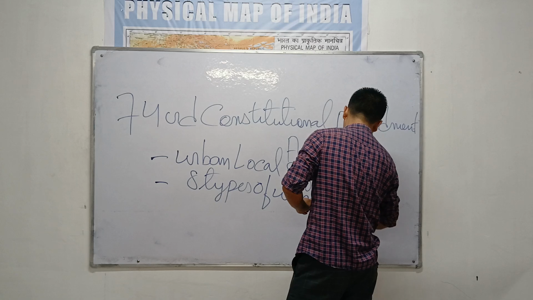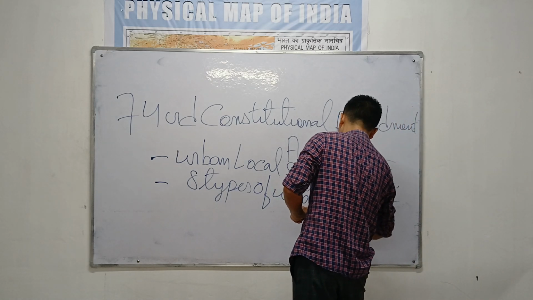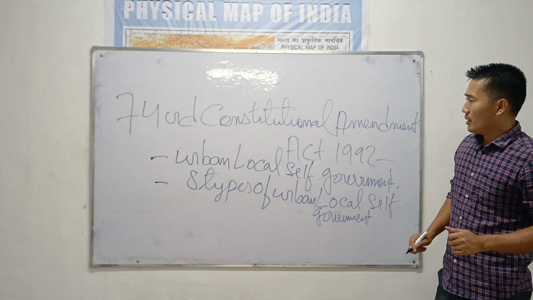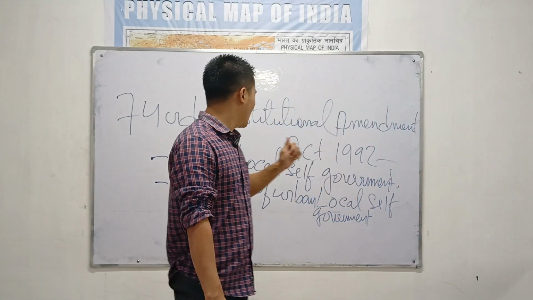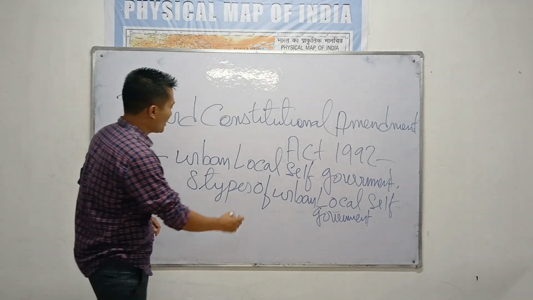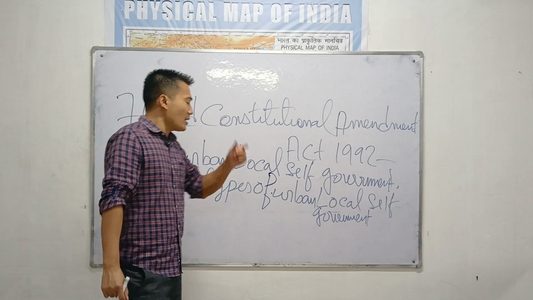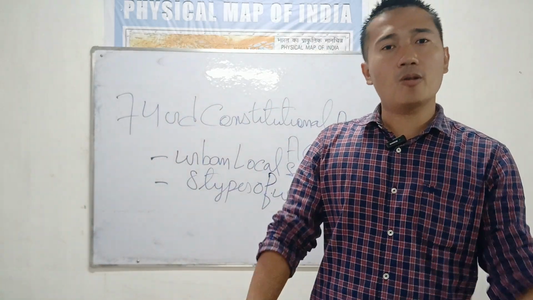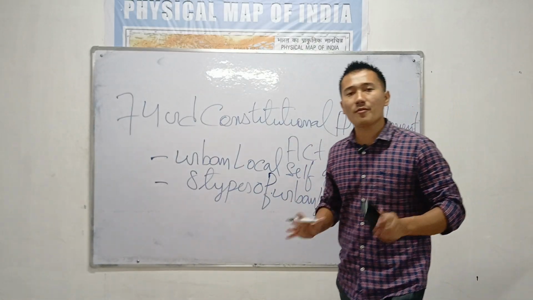urban local self-government. Too important. In the 74th Constitutional Amendment Act, you will find 8 types of urban local self-government, which is too important. So I'm going to discuss in detail the 8 types of urban local self-government. So let's see the types you will find.